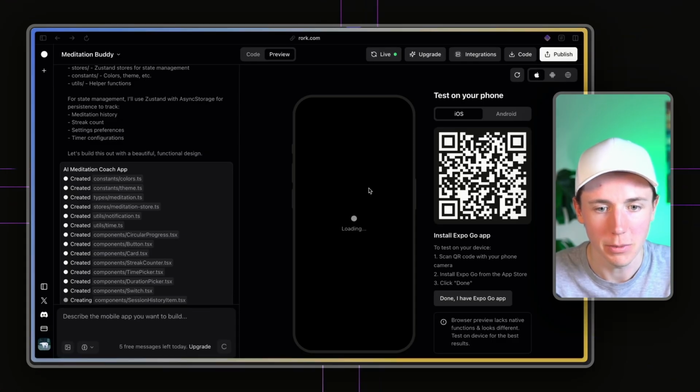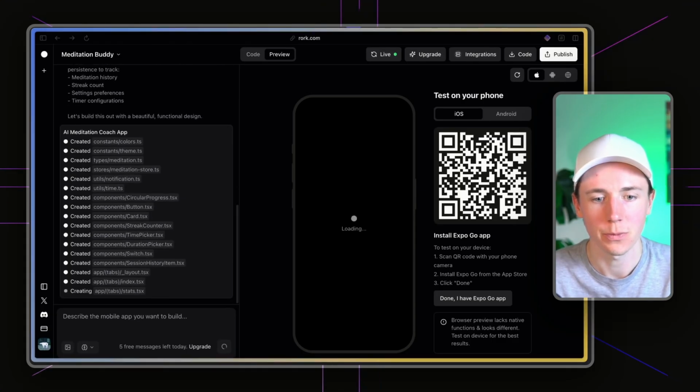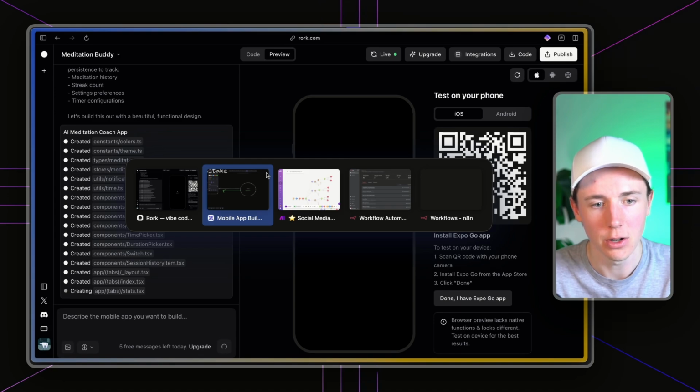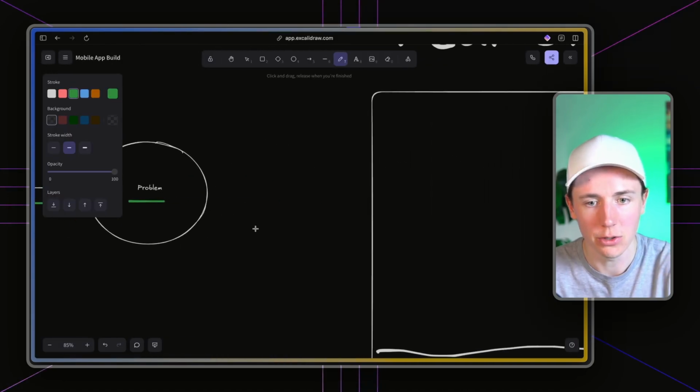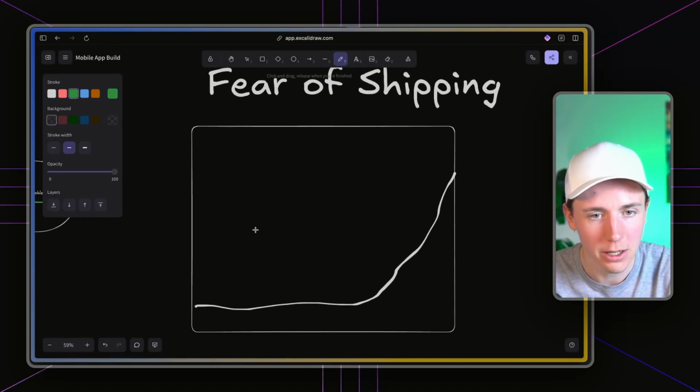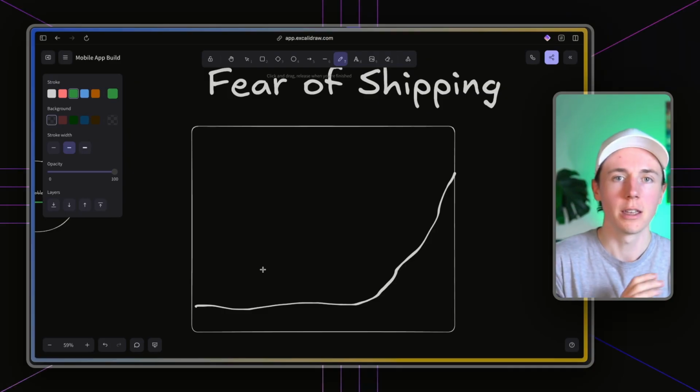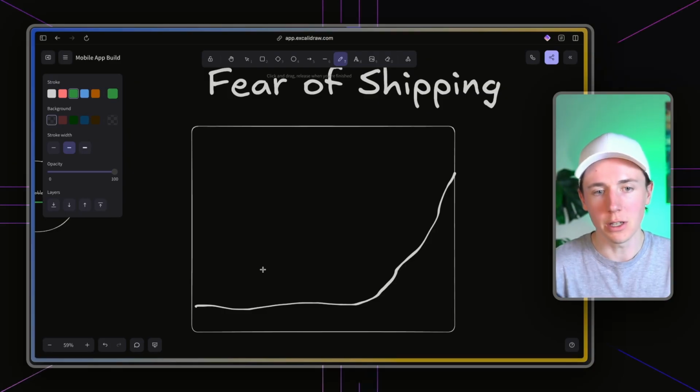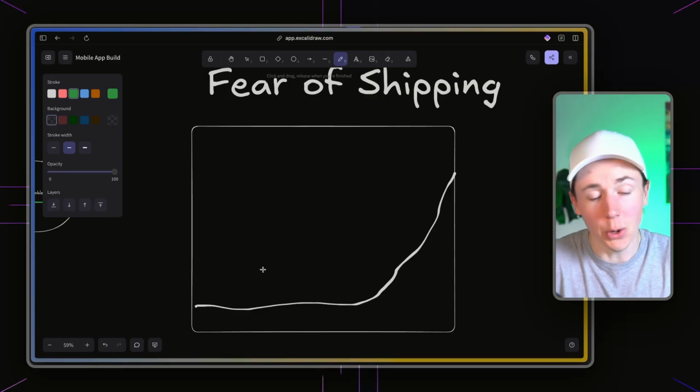But in the meantime, I want to give you some ideas about how to build out apps. So we talked about starting with the problem, then going to the solution. The other thing that I want to talk about right here is most of us have a fear of shipping, right? We think, oh, I'm not a programmer. What if something goes wrong? Stuff is always going to go wrong, right?